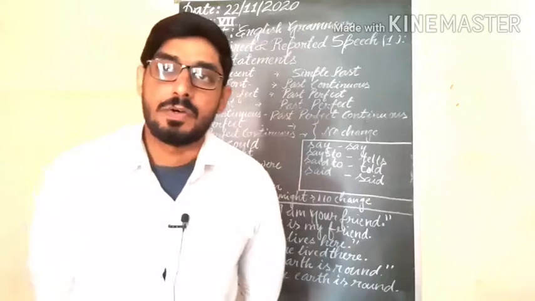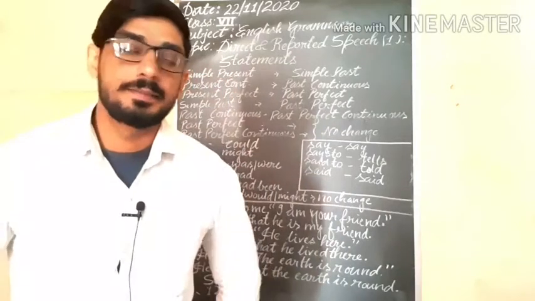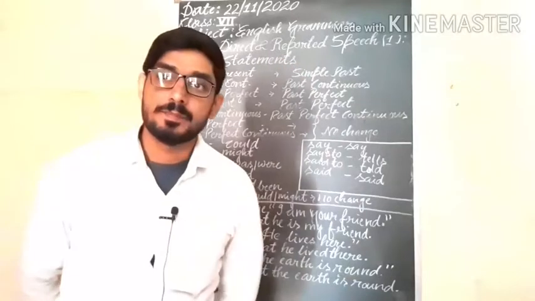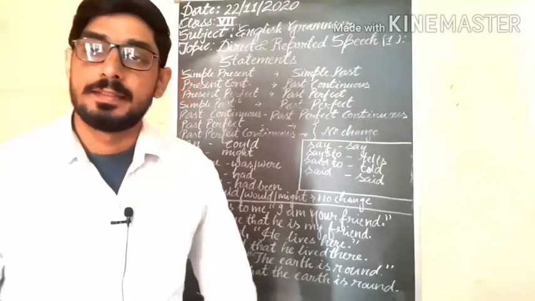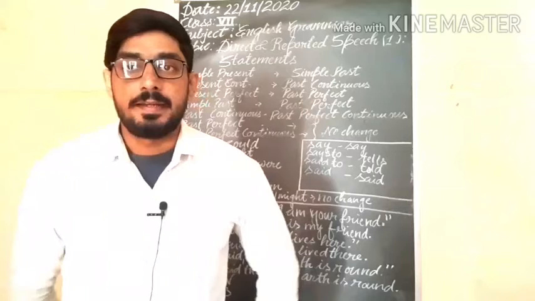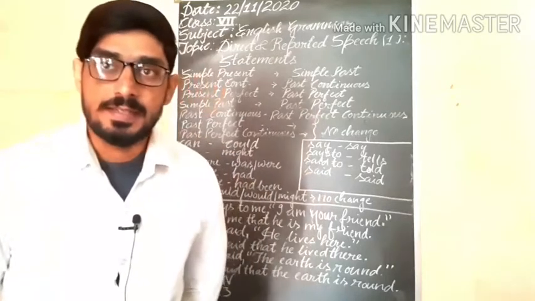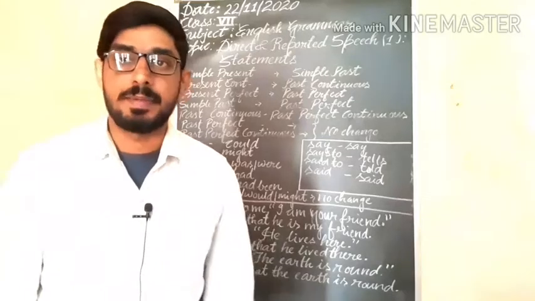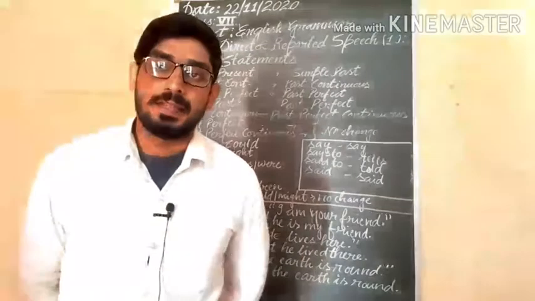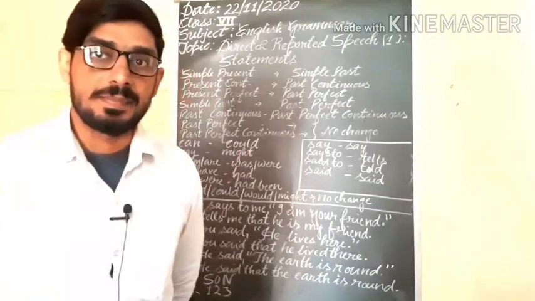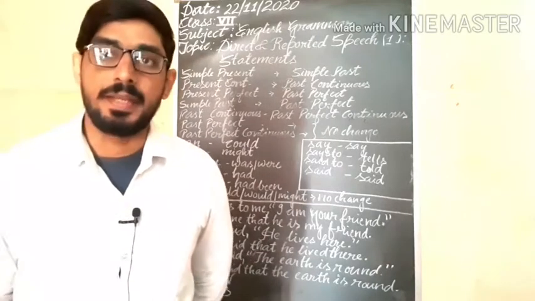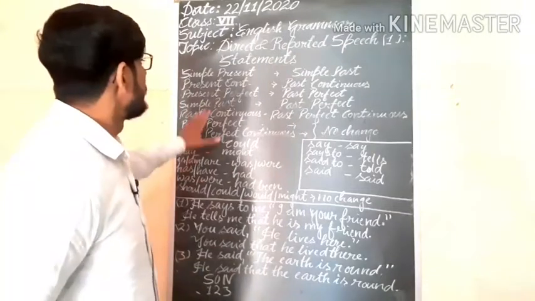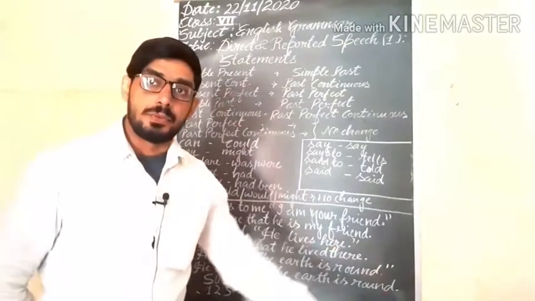Students, now we will revise the chapter direct and reported speech, part 1, statements. We have already read the chapter. Now we will revise here. In direct speech we say the statement of the speaker in the same way, but in indirect speech we change the wording. Understand? Some of the changes we will know here.